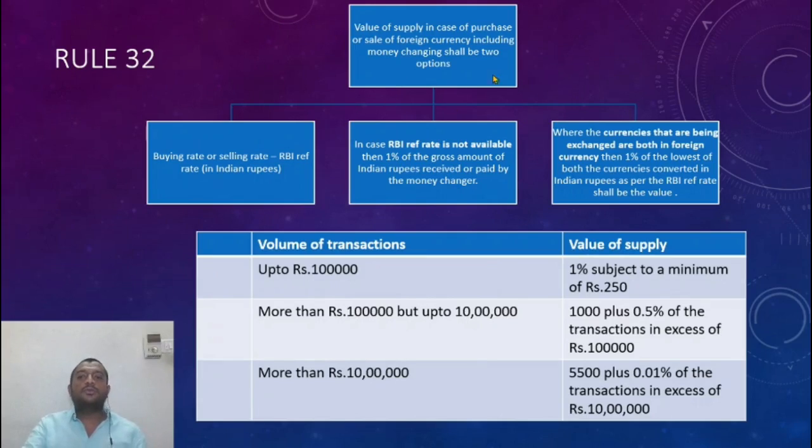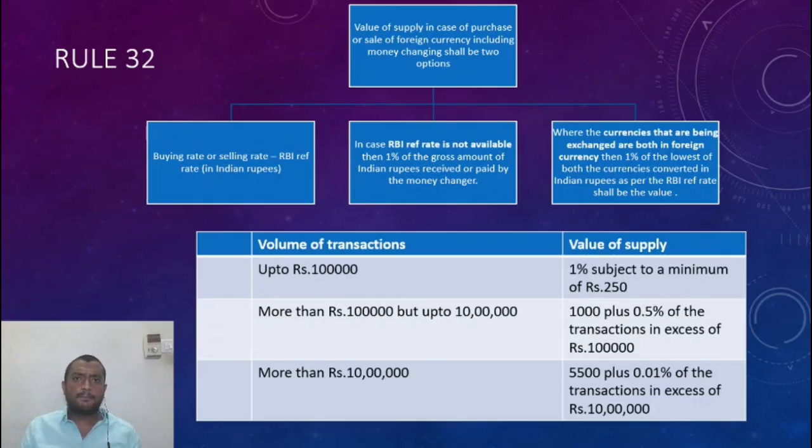Now rule 32. What is the valuation criteria in case of a money changer or a currency converter? So we have Western Union money transfers, Xoom money transfer. All these private parties are also there. All of these are coming up. This is a booming business actually. So how do those people carrying on those businesses value their services of money changing?